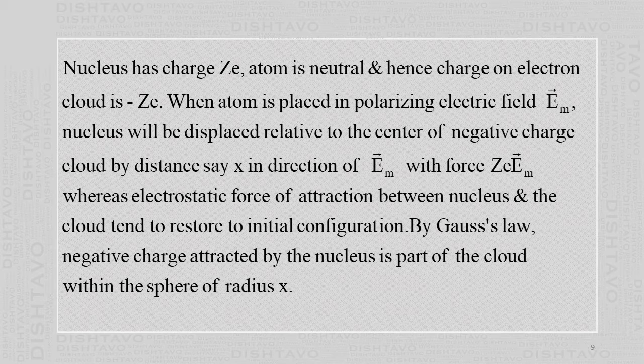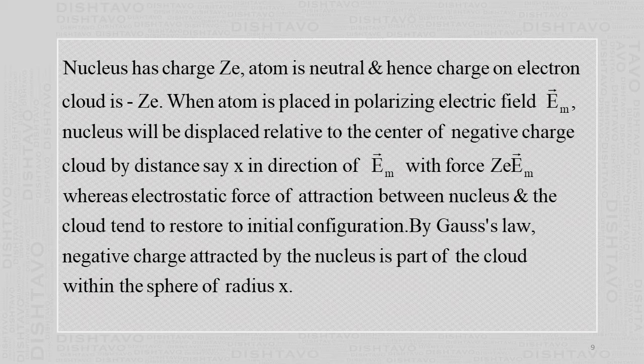But the negative center of charge is not at one point, it is over the cloud. The force acts in the direction of E0 with magnitude Ze times E0. So what is the force acting? In terms of electric field, charge into E, qE. So here the charge is Ze and the electric field is vector E0. Besides this, the nucleus and the electron cloud will be separated, the distance will increase because of the external electric field.